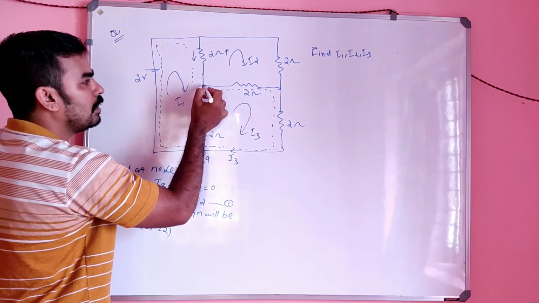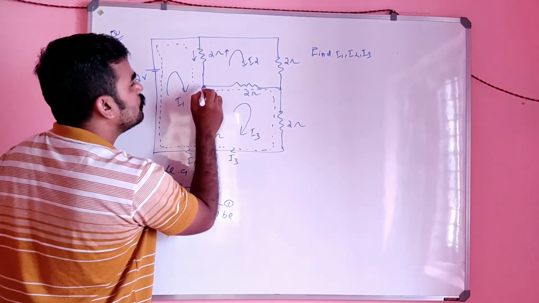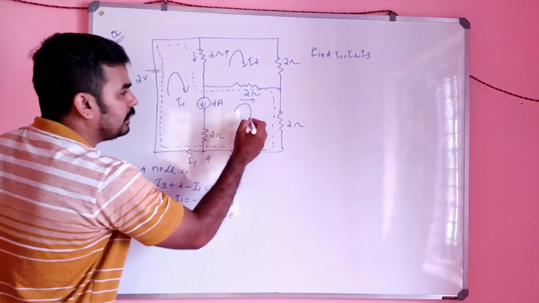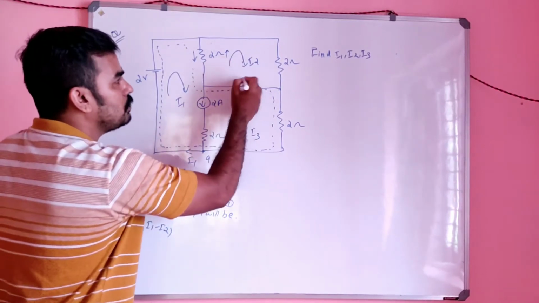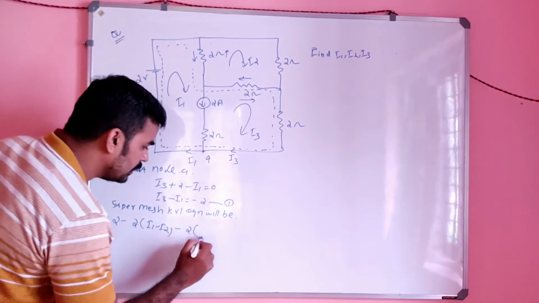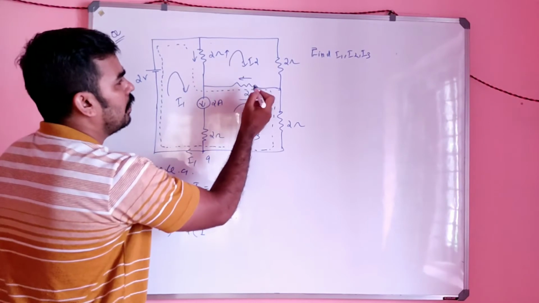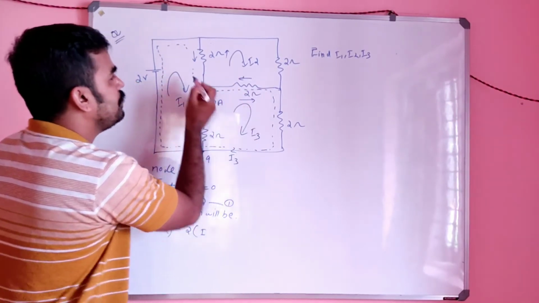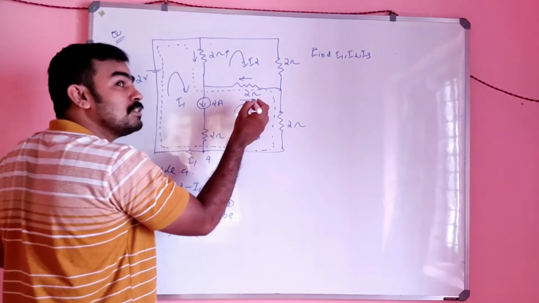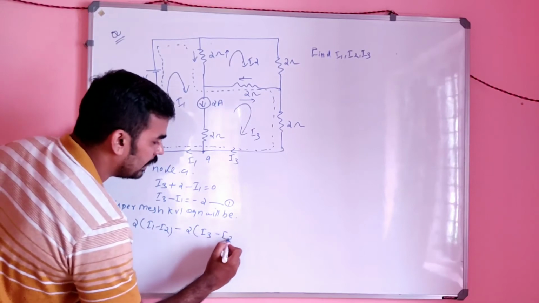I came here and came here. No need to go here, it is already covered. No need to go here, go there. So you came here. What is the current there? See, I3 is the current like this and I2 is the current like this. So the effective current through that 2 ohm will again be minus 2 into what? We are on the super mesh, so we give priority to the super mesh current first. So it will be I3 minus I2.